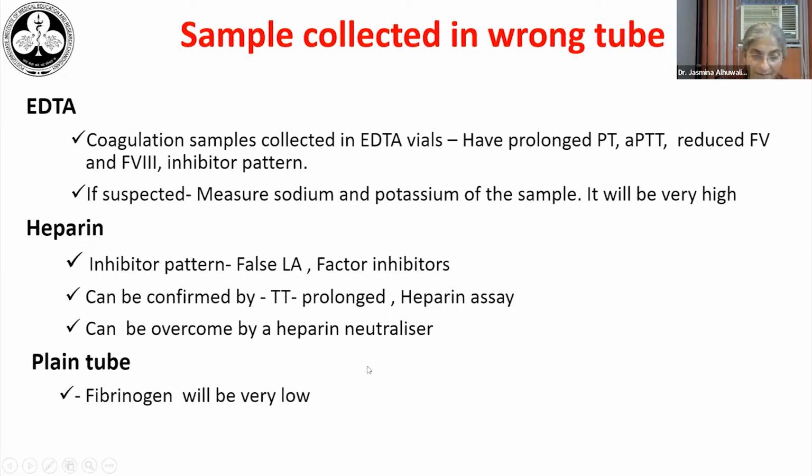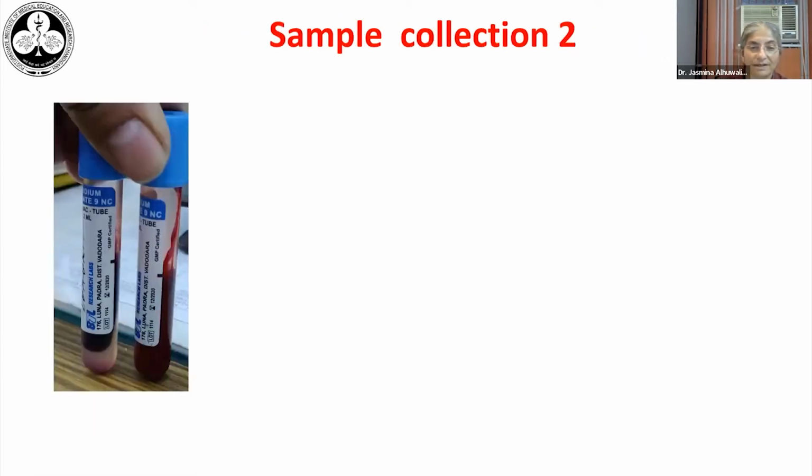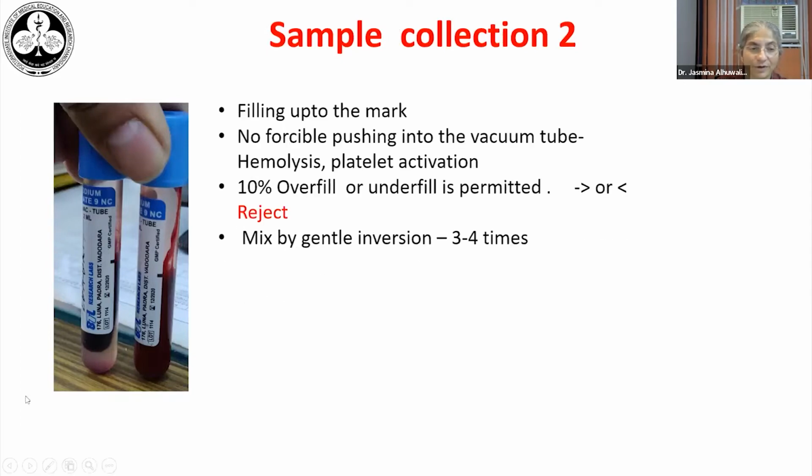If the sample is collected in a plain tube, of course, the clot is already formed, and serum is what we will be testing, so the fibrinogen will be very low. So when we draw the sample, it's important to remember that the sample has to be taken up to the given mark. There should be no forced pushing into the vacuum tube to avoid hemolysis and platelet activation. About 10% over or under filling of the tube is allowed, but if it's more than that, we need to reject, because then the citrate is out of proportion to the amount of blood present.